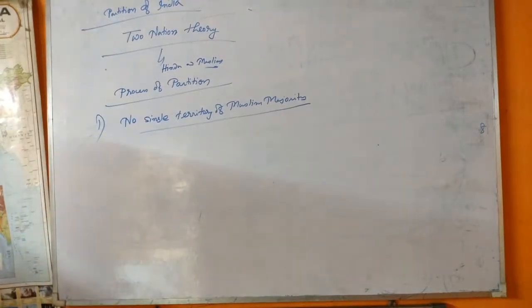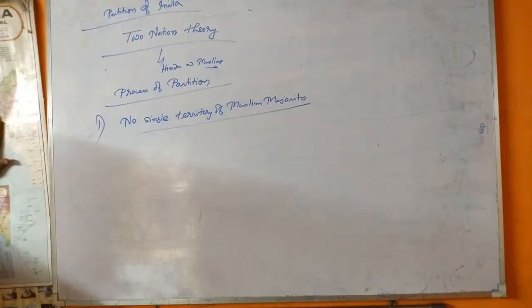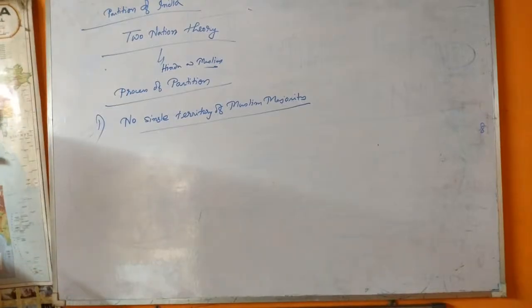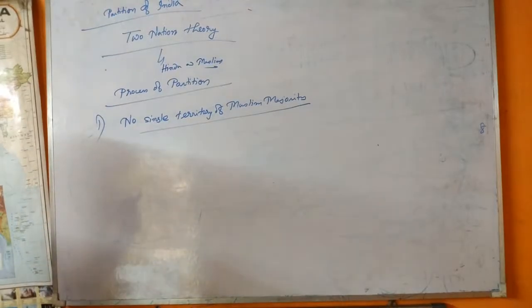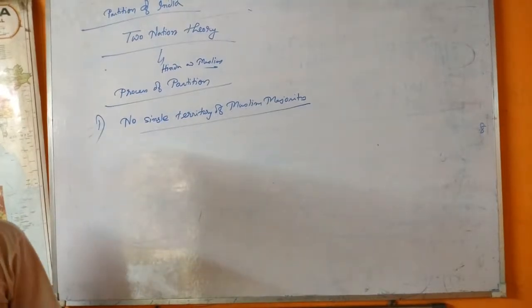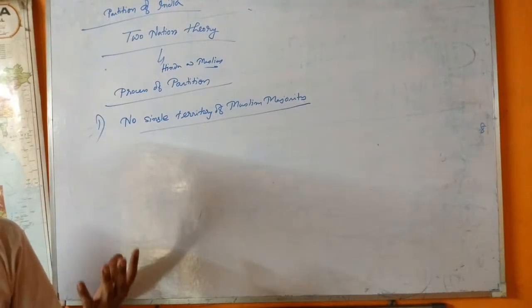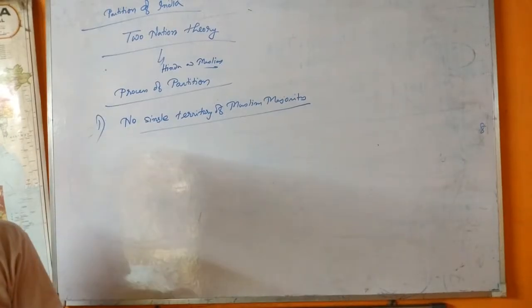How is it possible? Here is the West Pakistan and here is the East Pakistan. This is the Muslim belt and this is the Muslim belt. First of all, there was no single belt of Muslim majority areas in British India. There were two areas of concentration, one in the west and another in the east.